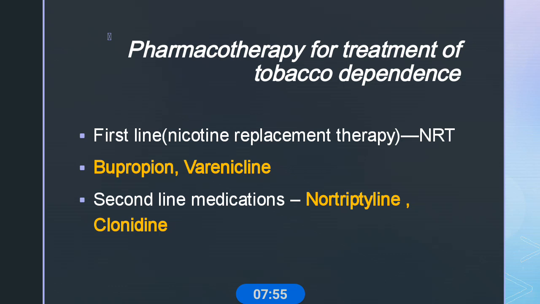Nortriptyline and bupropion carry a black box warning because they increase the risk of suicidal ideation and behavior among children and adolescents taking antidepressants.